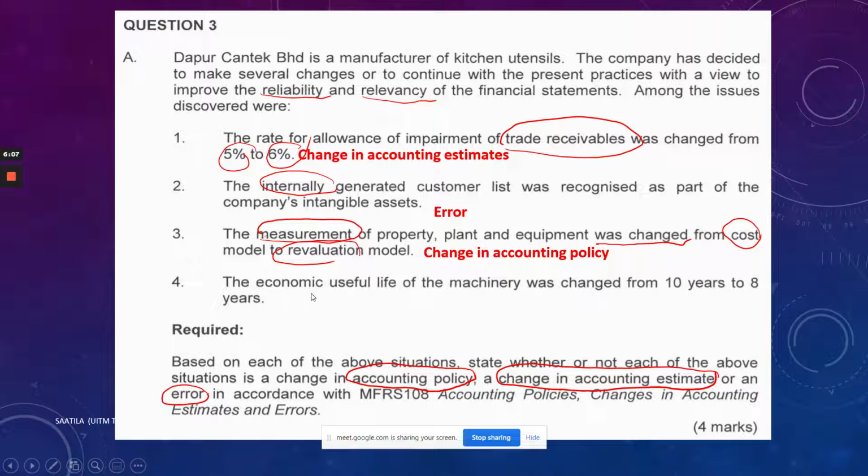Okay, the last one, the economic useful life of machinery was changed from 10 years. So this relates to machinery. Machinery is likely to be a PPE, and it was changed from 10 years to 8 years. So who would like to answer this part, or shall I just call Aslam?